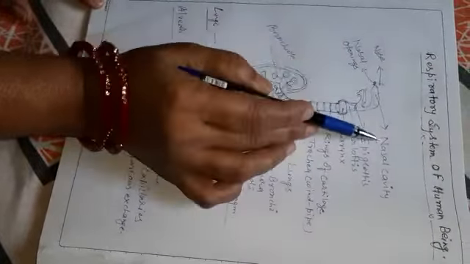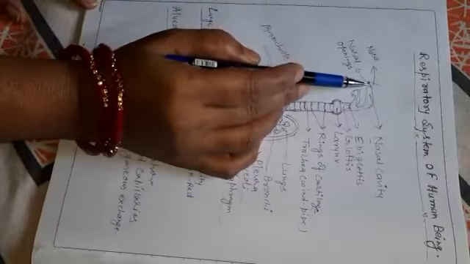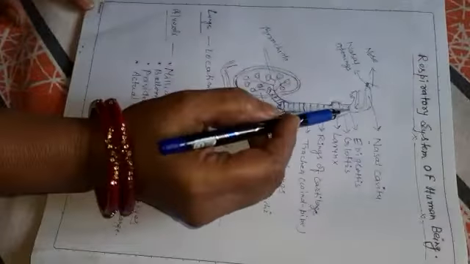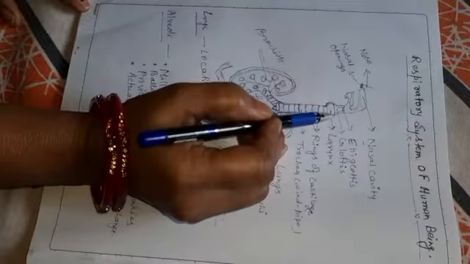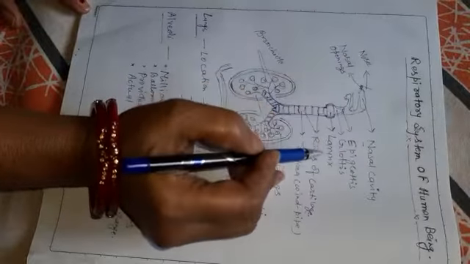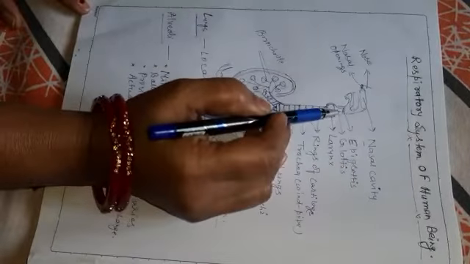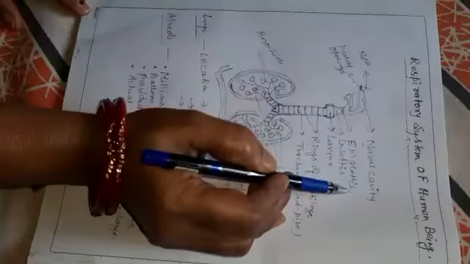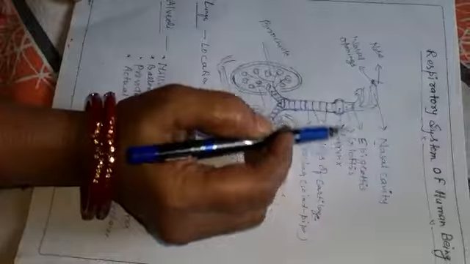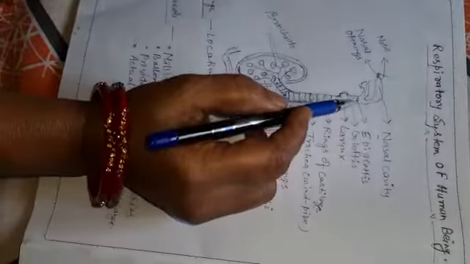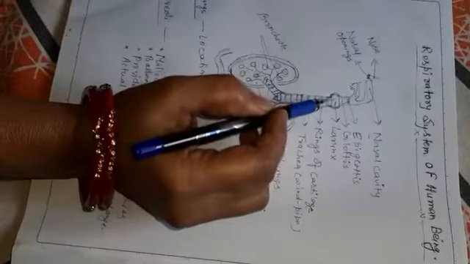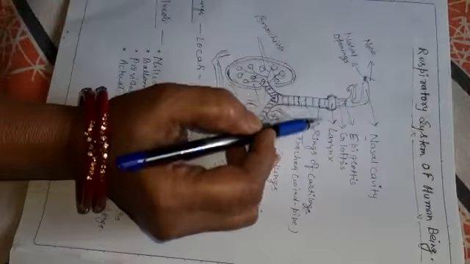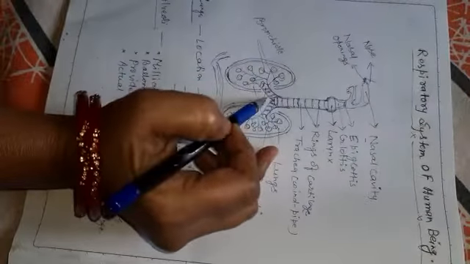Inside this nose there is a nasal cavity that is connected with the glottis and epiglottis. The glottis is the way which leads to the larynx. The epiglottis is a flap-like structure which prevents the entry of food particles when we breathe in. When air is inhaled by us, that air further rushes towards a pipe-like structure.